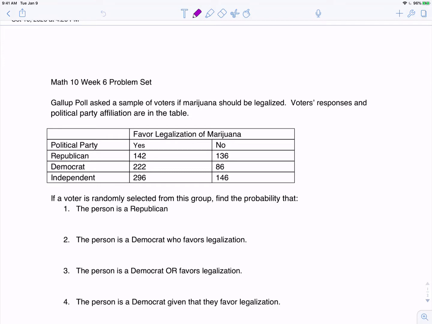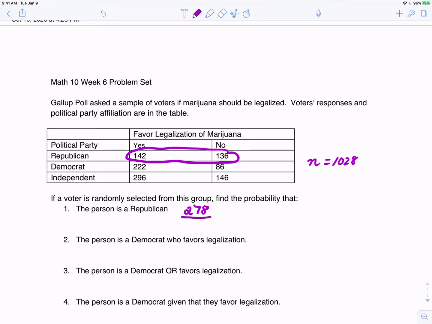So what we're going to do is take the entire sample size. If you add together all of these numbers in the table, we know that the sample size is 1,028. The number of Republicans, if you add together the Republicans, would be 142 plus 136. If you combine those, you get 278.